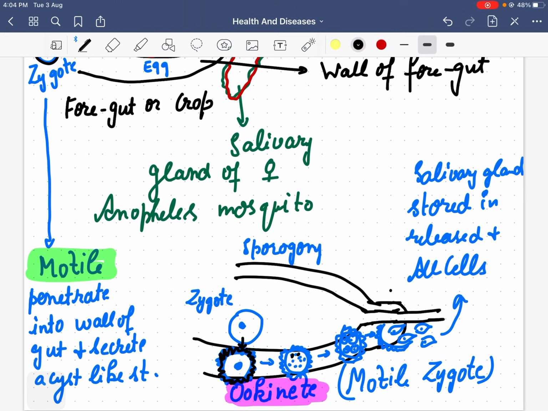Inside this ookinete, division of the nucleus happens. This division of nucleus is surrounded by cytoplasm, and now it will rupture and release sporozoites.